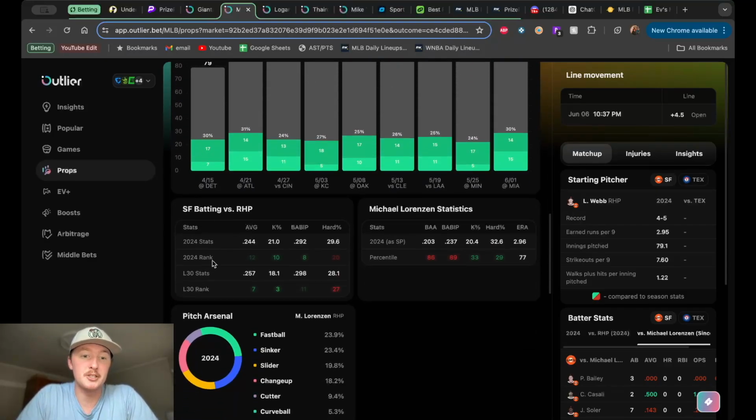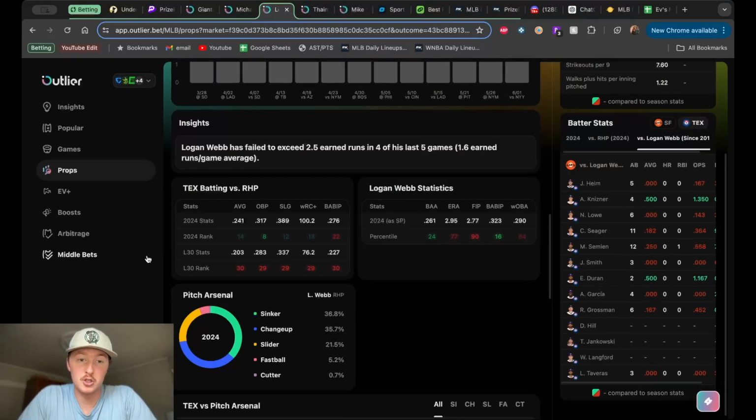San Francisco, right-handed pitching. Last 30 days, they rank 7th, .257 in batting average. They don't strike out either, 18.1% K percentage, that ranks 3rd. Compare that to the Rangers, who, like I mentioned earlier, are literally dead last in almost every statistical category against right-handed pitching.